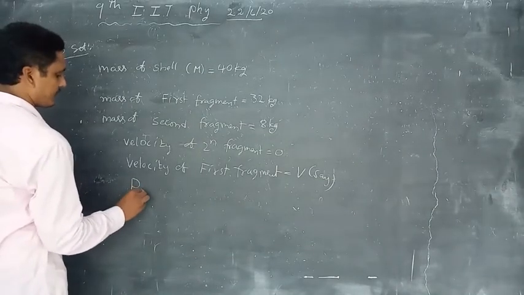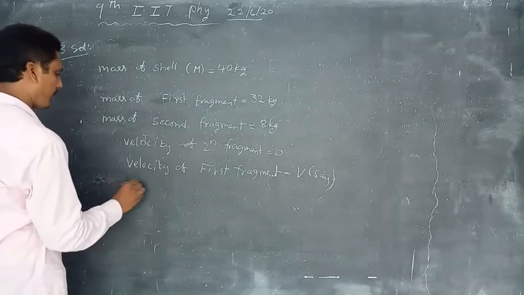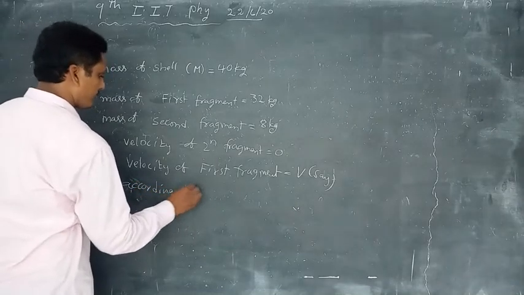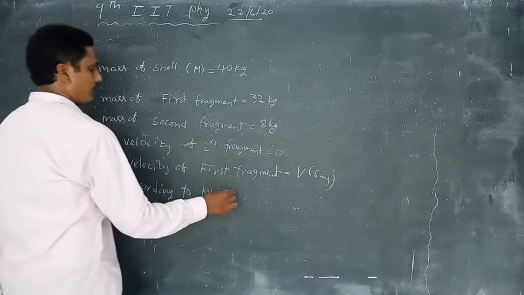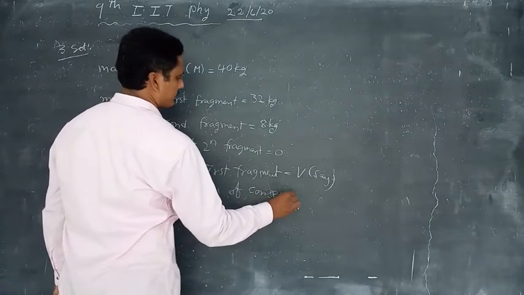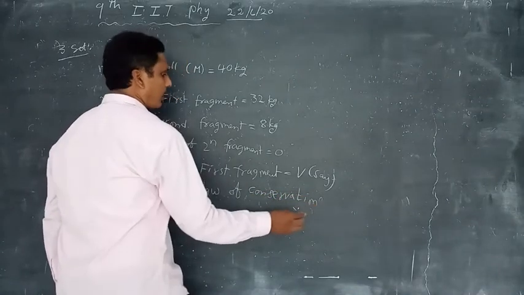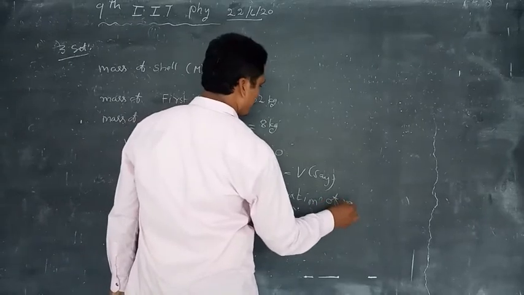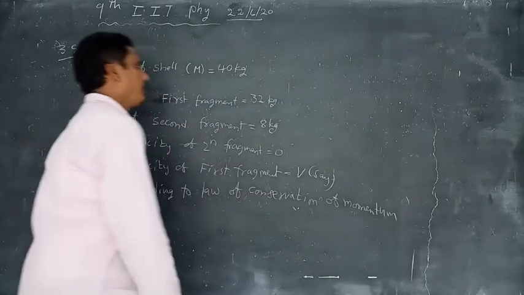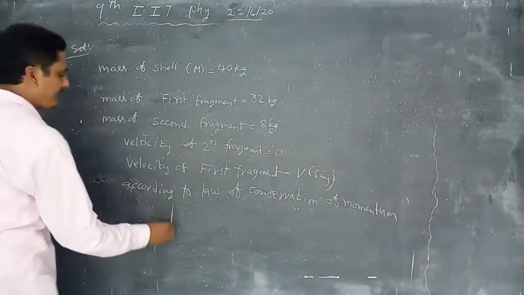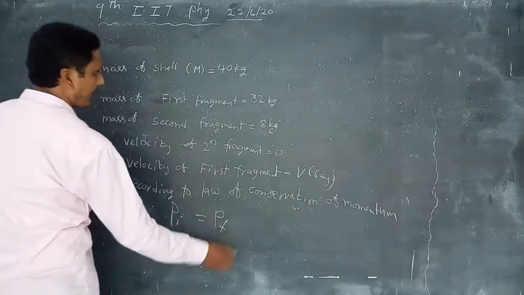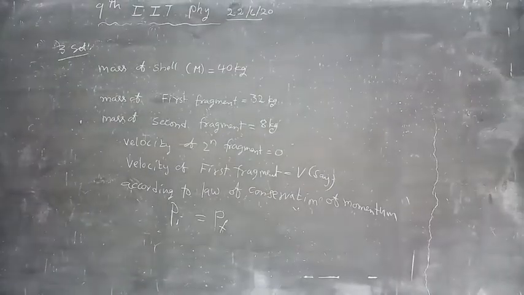According to the law of conservation of momentum, P initial is equal to P final.